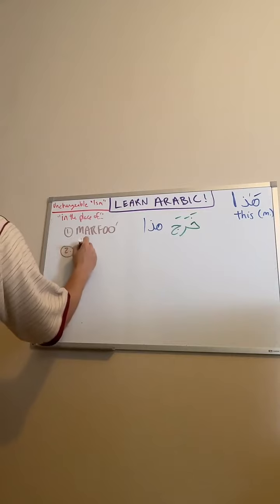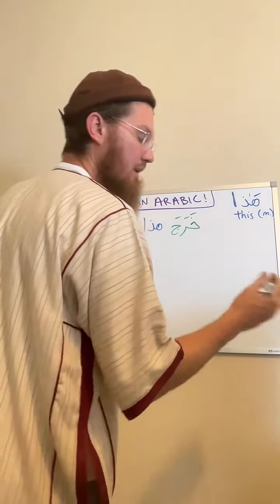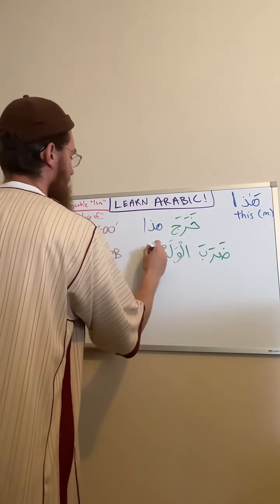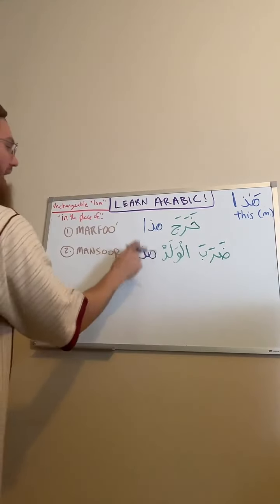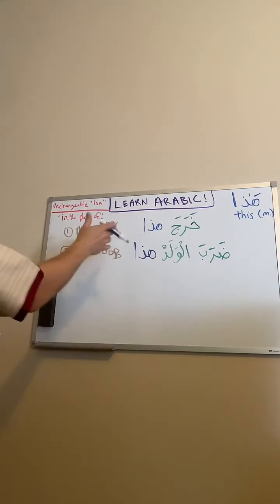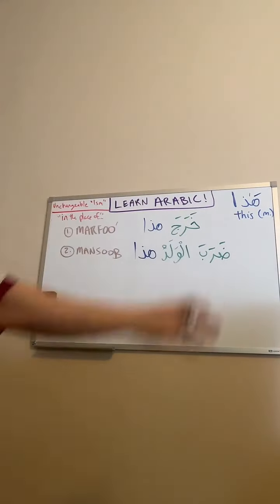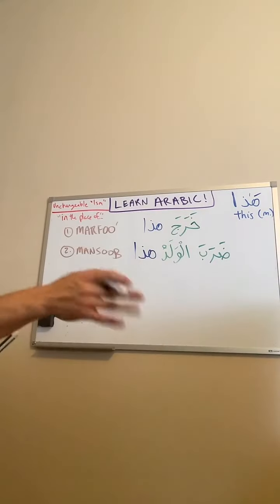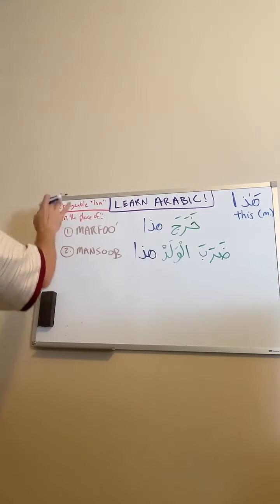What was the next state that we learned? Mansub. And we said, daraba al-waladu hada. The boy hit this. As you can see, hada is written the same. It's not changing. When we had a talib on the board, a talib was changing. It was taking a dhamma, it was taking a fatha. That's because a talib is an example of a changeable ism, whereas hada is an example of an unchangeable ism.